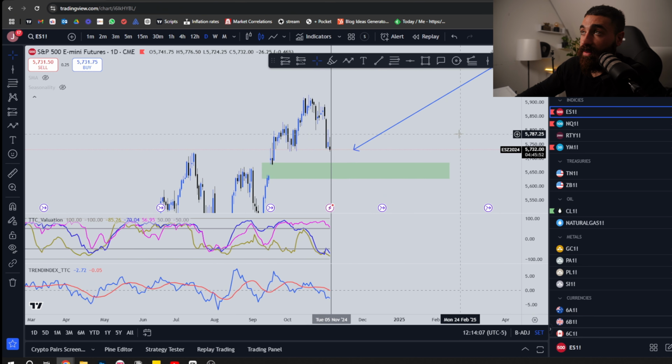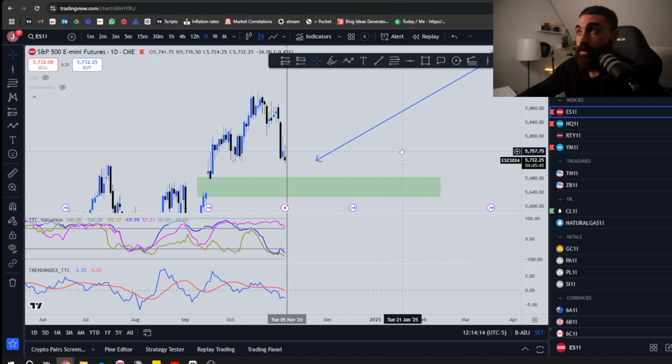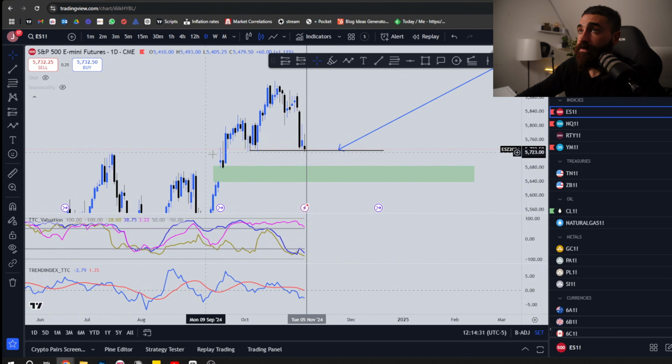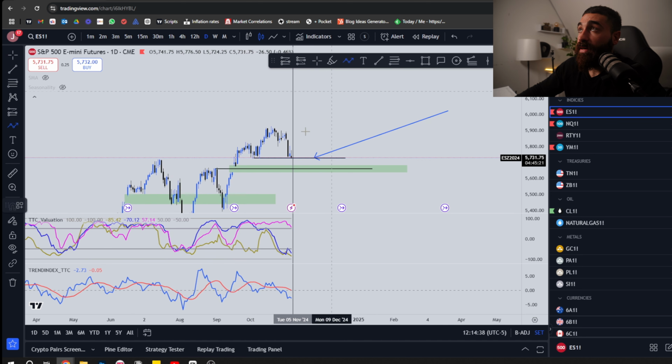This will only imply one thing. We are most probably going to see the exact same strength after the election. No matter who is the winner, we're probably going to see the same results. What I expect here is that we go below this area, which we already did right here, and then maybe fill the gap that we have over here. At the same time, we can have this area to hold, and we can take our buy from here.